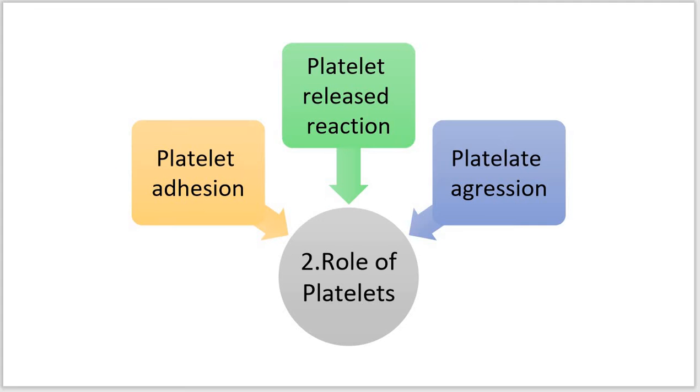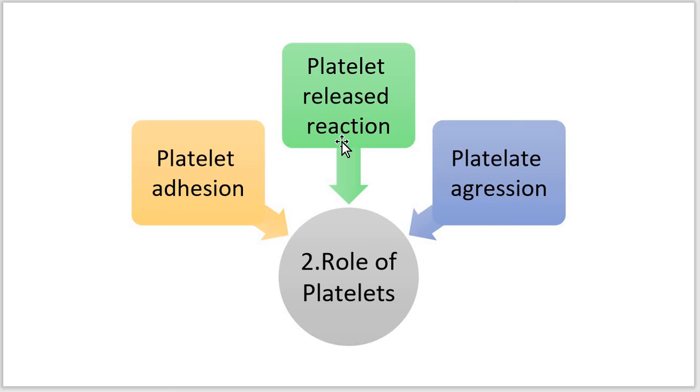Again we can focus on the second point, the platelet release reaction. The activated platelets then undergo a release reaction by which the platelet granules are released to the exterior. Two main types of platelet granules are released: the alpha granules and the dense bodies.